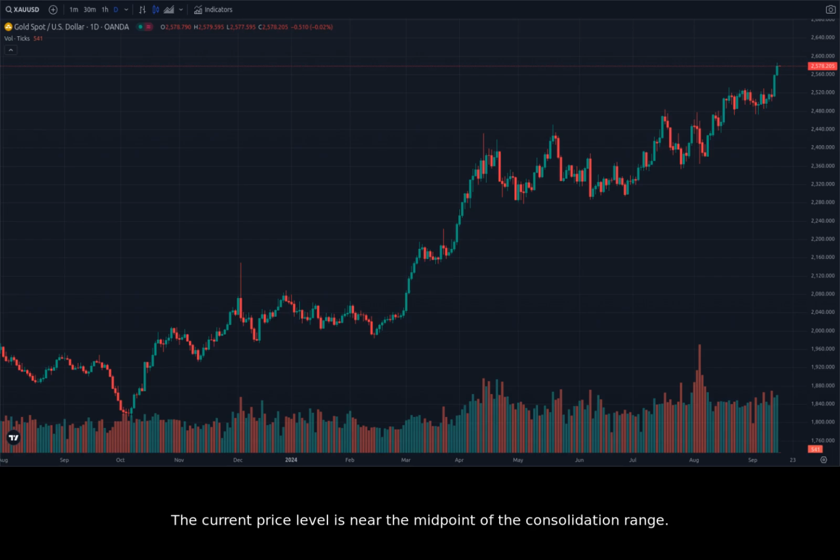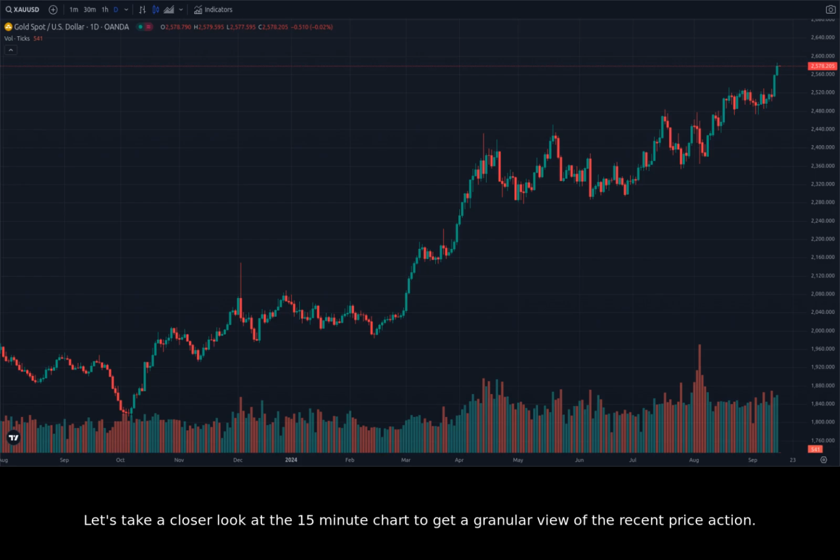The current price level is near the midpoint of the consolidation range. A breakout above the upper end of the range could trigger a short-term bullish rally. Conversely, a break below the lower end of the range could indicate a short-term bearish correction.